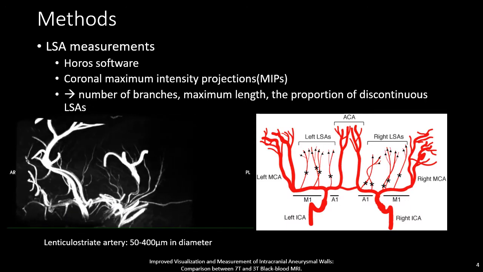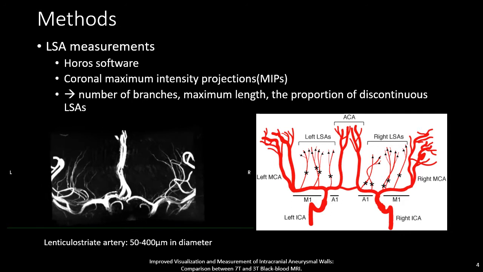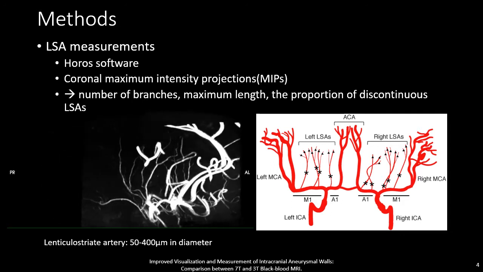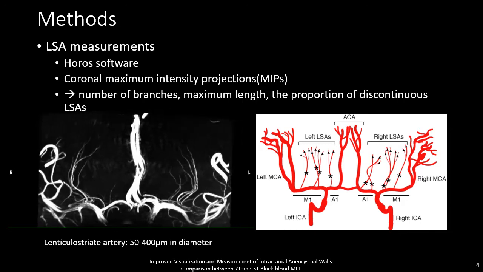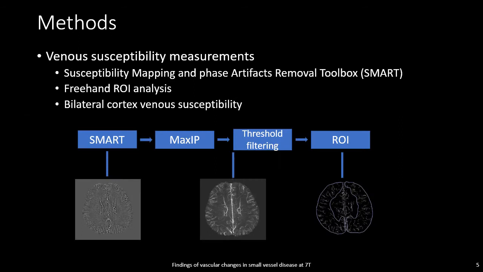For the study of LSAs, 3D TOF-MRA was used to directly measure the number of branches, length of LSAs, and the proportion of discontinuous LSAs. For the study of cortical veins, quantitative susceptibility maps were reconstructed. Freehand ROIs were drawn to evaluate average cortical venous susceptibility.